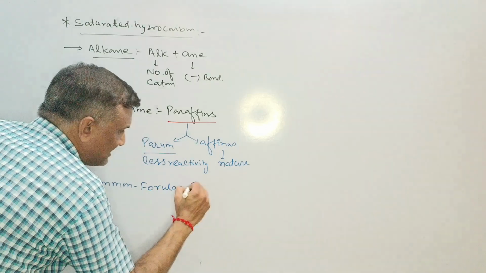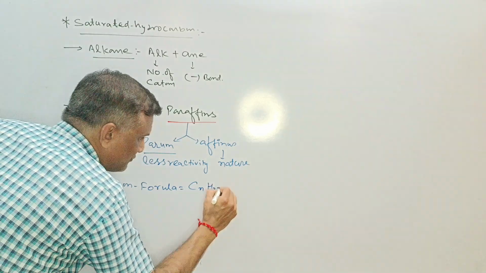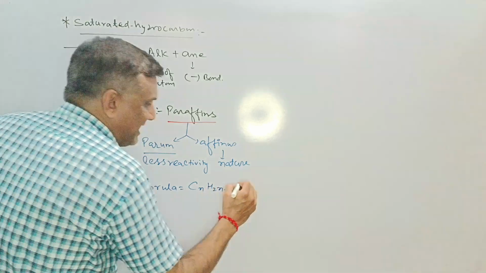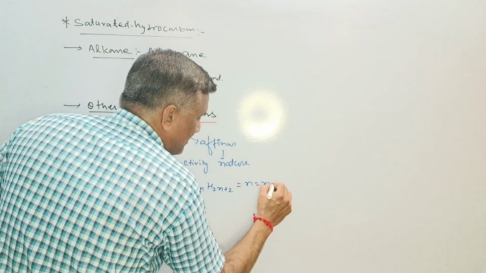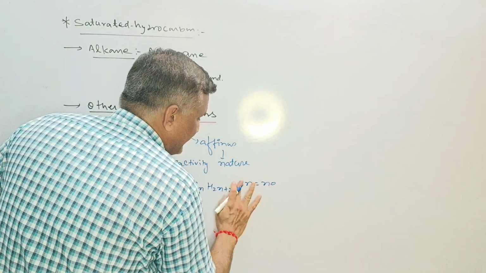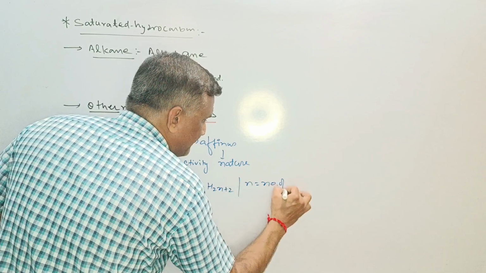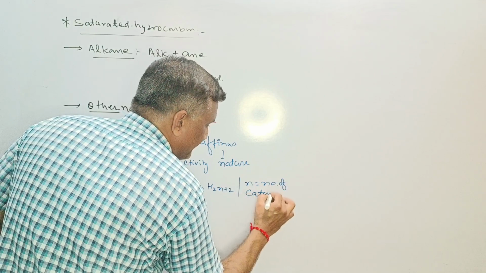The common formula for alkane is CnH2n+2, where n is equal to the number of carbon atoms.